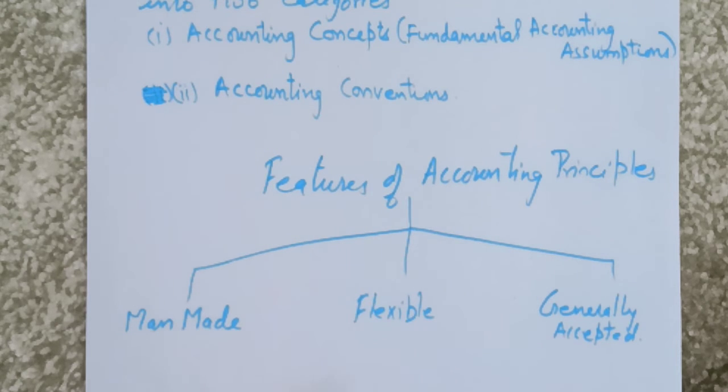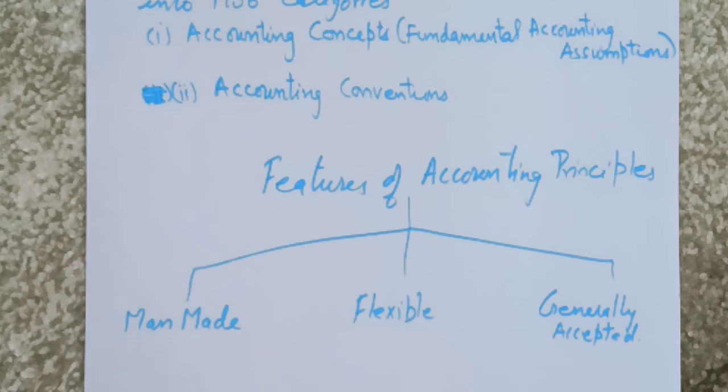Now the second feature is flexibility. These accounting principles are not very rigid, they are flexible. Sometimes situations arise where the old practices cannot be applicable. So accountants require solutions, and they have to take some reasonable decisions, due to which the accepted accounting principles have to be changed.